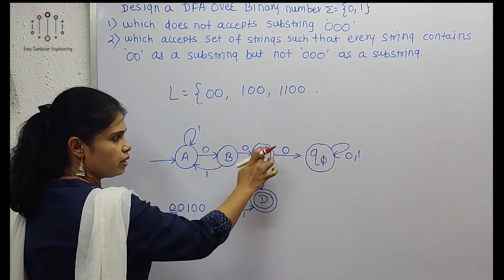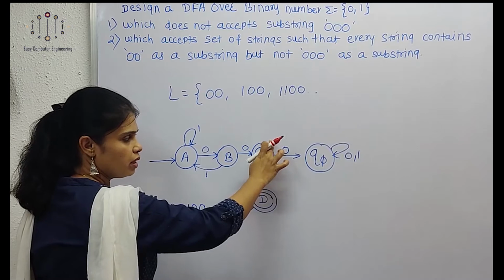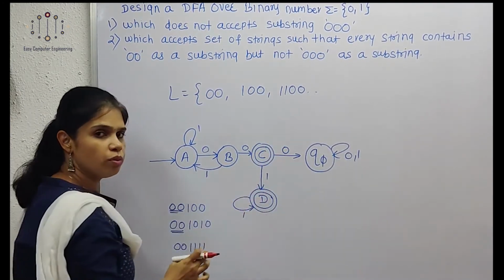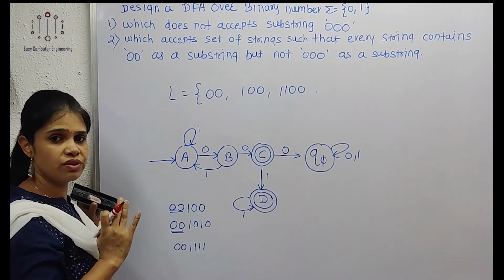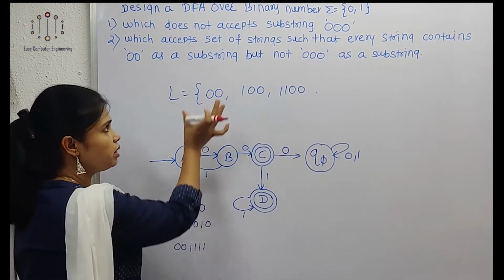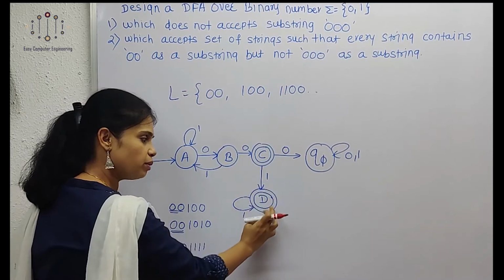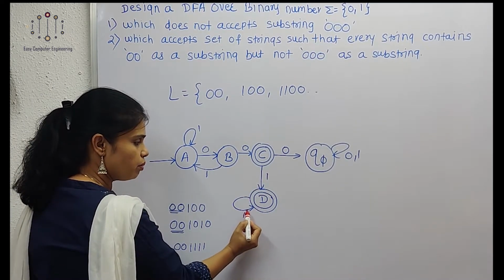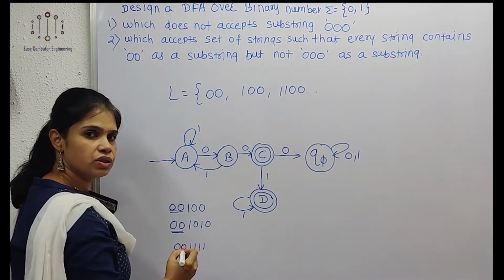Can we take one transition as a self loop here? We cannot, because if we took a self loop, we could not accept all types of strings which come under this language. So we have to take one more state, E, on the 1 transition. So from D we showed this one transition.